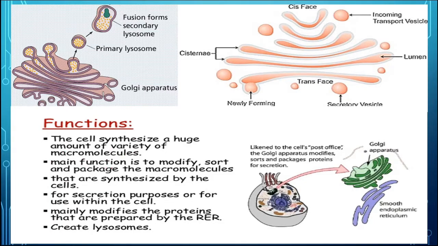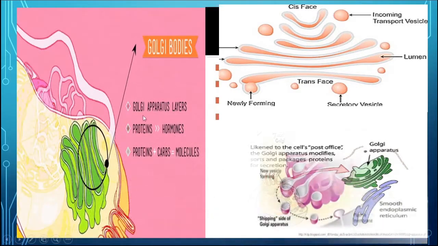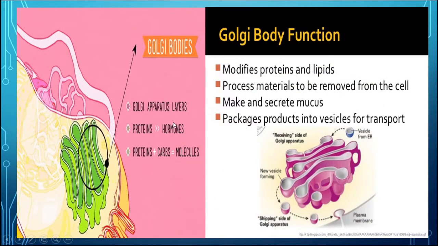Here we can see different functions, that is, they are modifying the protein as well as lipid which are synthesized by the endoplasmic reticulum, and then they are transported to different parts. This is the structure of Golgi bodies having different functions, that is modifying proteins, lipids.